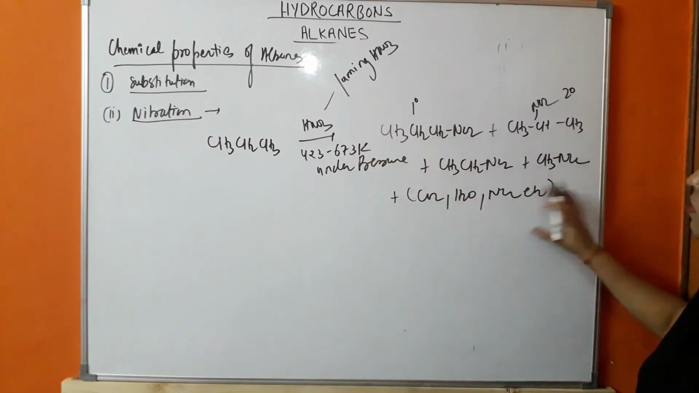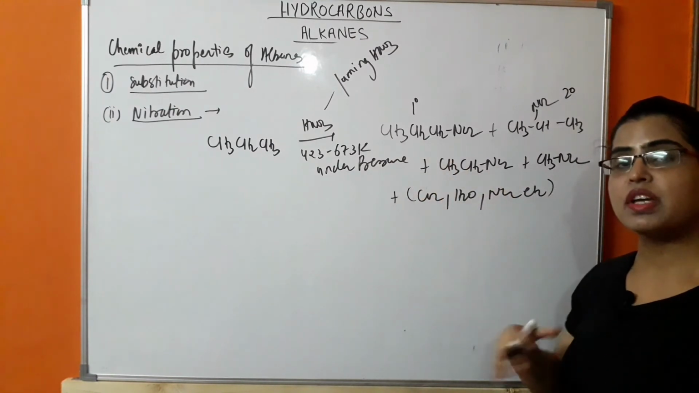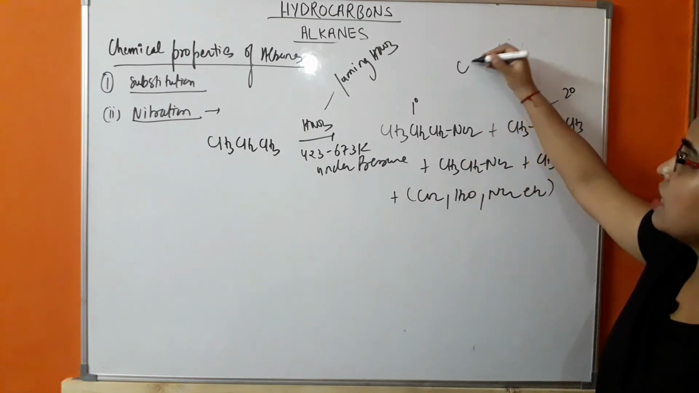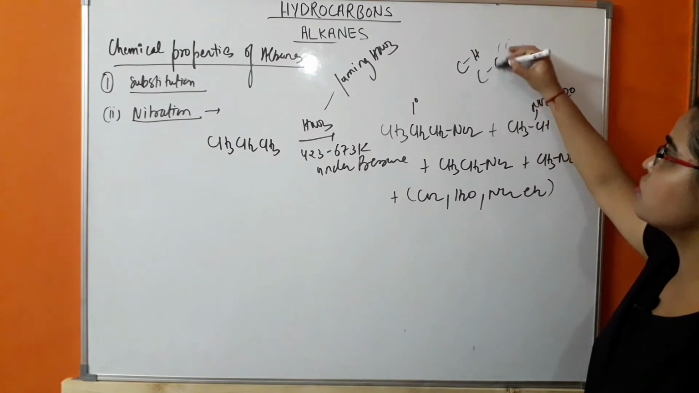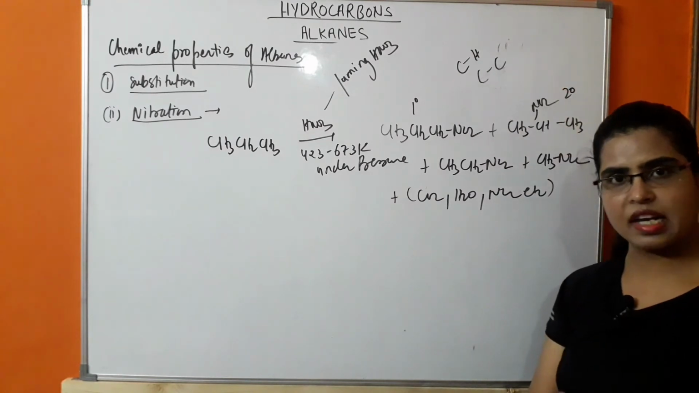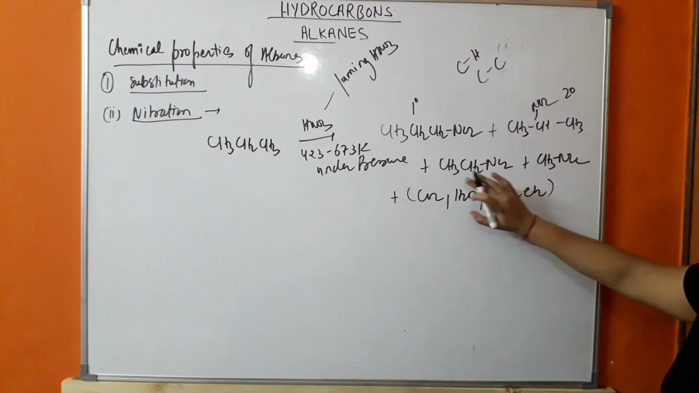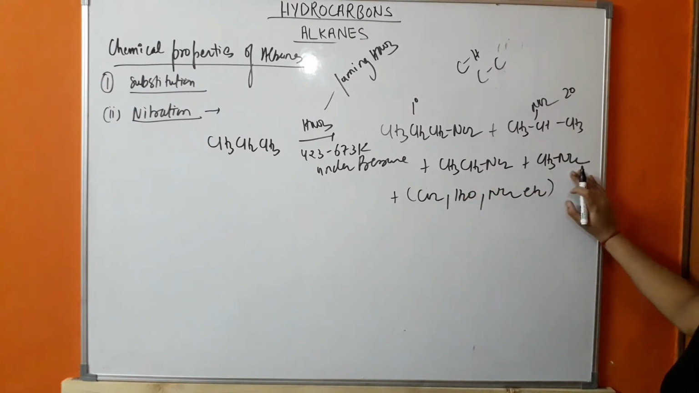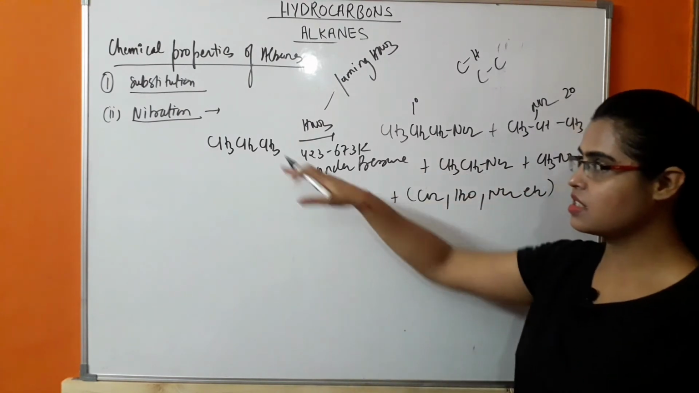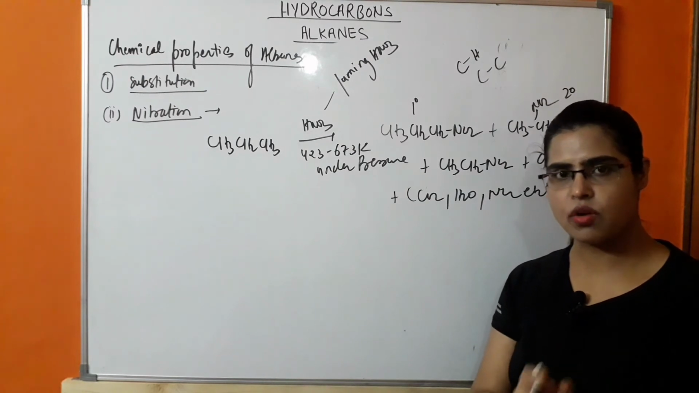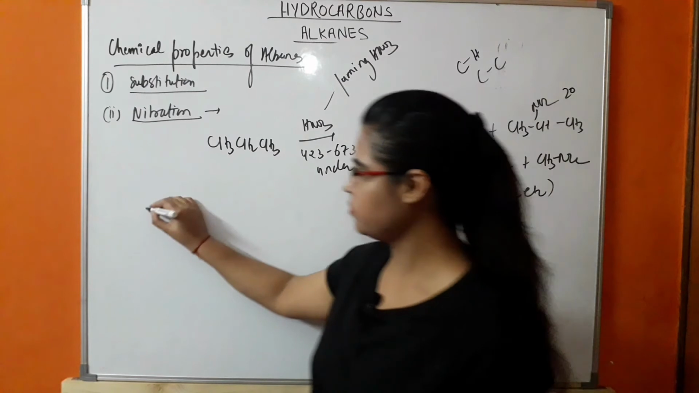So on the basis of this reaction and the type of products which are obtained, we can observe that there is cleavage of not only the CH bond, but the CC bond is also cleaved. Okay, so in this case you can also see there is formation of nitroethane and nitromethane and some byproducts. This represents that cleavage of the CC bond is also taking place. So what will be the mechanism behind this reaction?